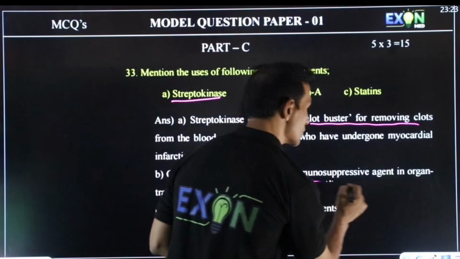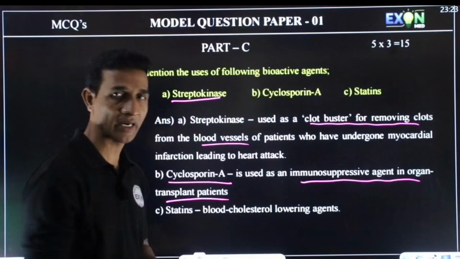It is used as an immunosuppressive agent in organ transplant patients.